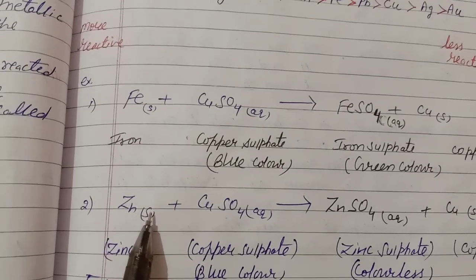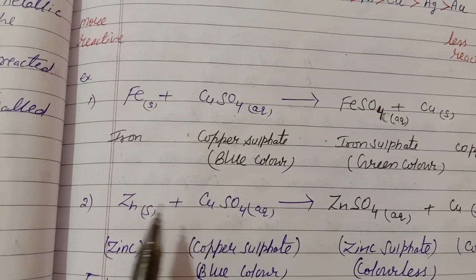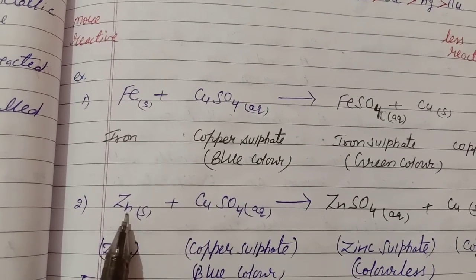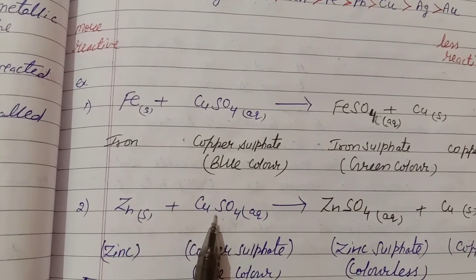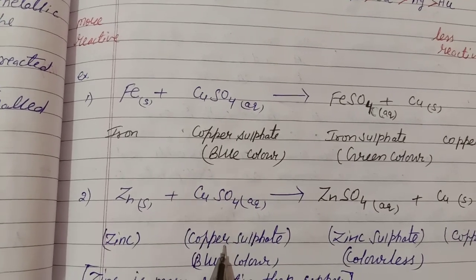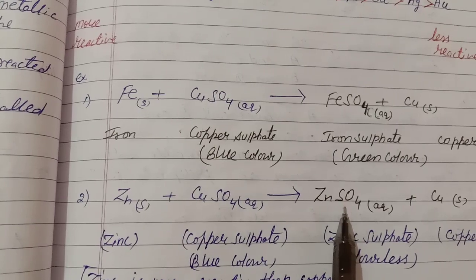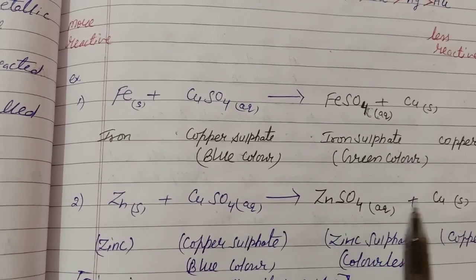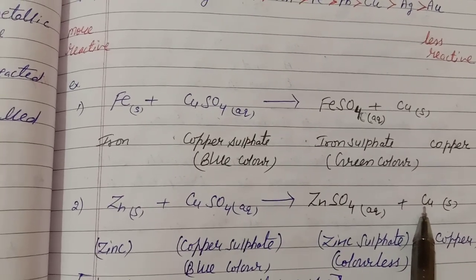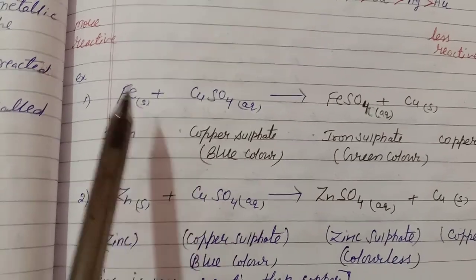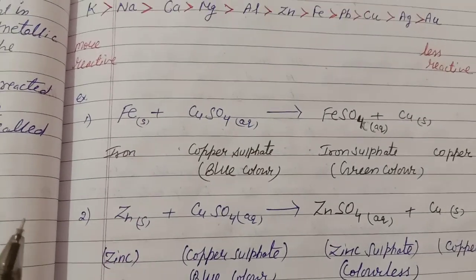Another example is displacement of copper metal by the more reactive metal, that is zinc. When zinc metal reacts with copper sulfate, the blue color of the copper sulfate disappears and there is formation of a colorless solution, that is zinc sulfate, and copper metal is displaced. So these two are the examples of displacement reaction.